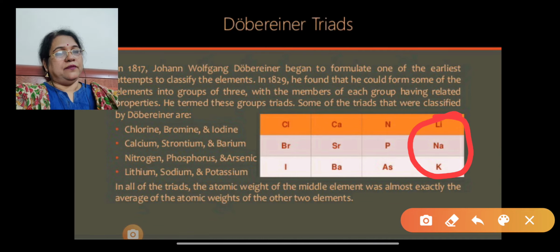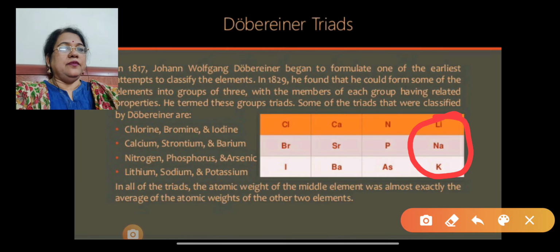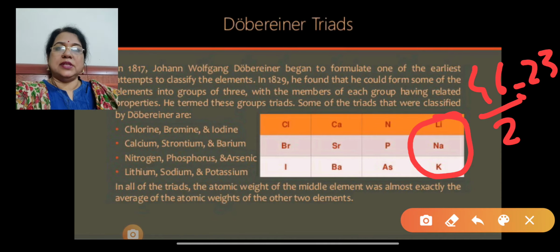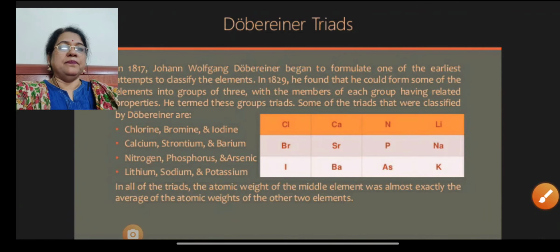We add both atomic masses, approximately 46, and when we divide it by 2, it becomes 23, which is the atomic mass of the middle element sodium.